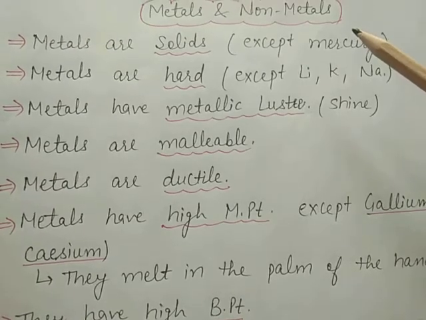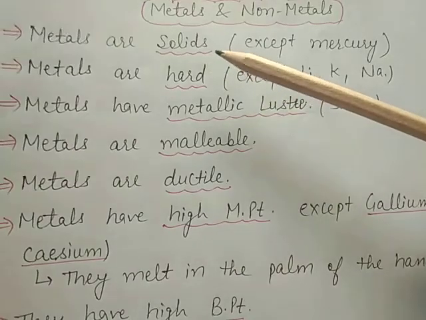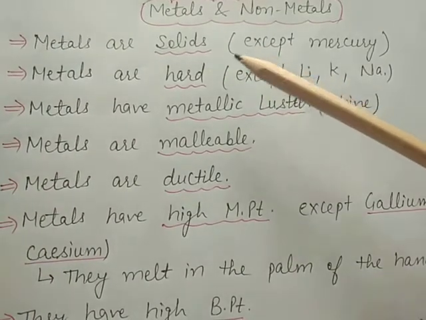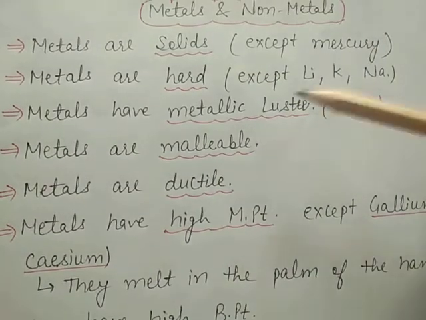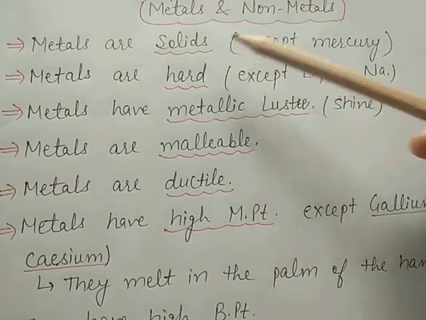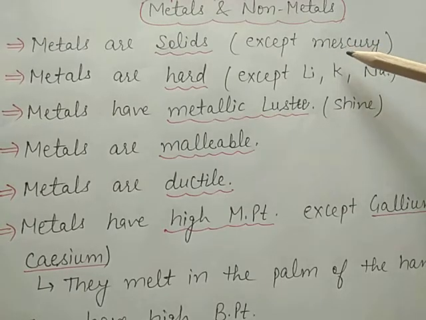Now, today I will discuss only metals. What are the properties of metals? All metals are solid except mercury. Mercury is a liquid at room temperature.